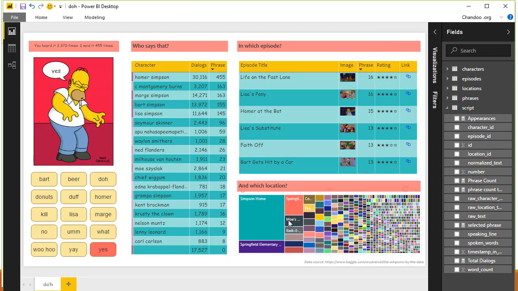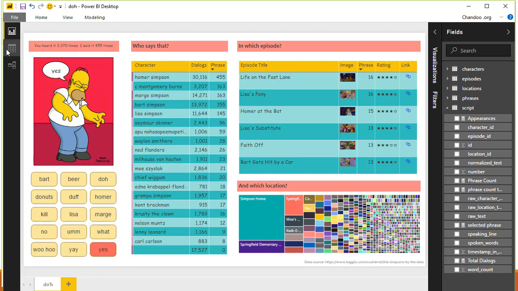I toyed with the idea of grouping this, but I couldn't really come up with a reasonable grouping mechanism, so that's why it kind of looks like a big tapestry there. But there you go. I think this is a pretty cool dashboard, and well, not a dashboard, but a cool visual way to explore Simpson episodes and understand how many times each of those phrases have been said.